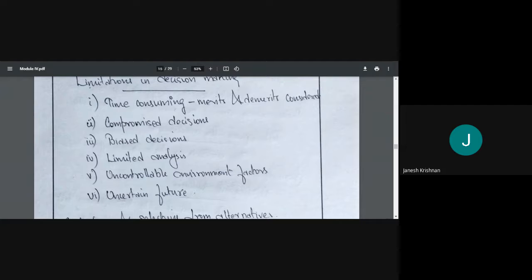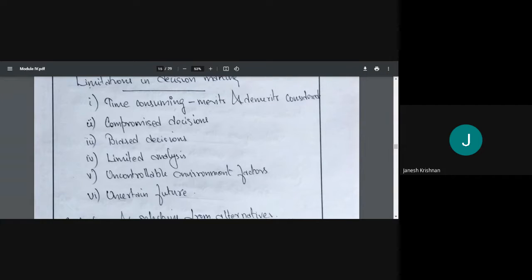Then environmental factors. There will be political factors, social factors, technological factors, everything will be there, right? It will change. It's uncontrollable. It's beyond our control. The political situation may change. Cryptocurrencies were booming. Then suddenly China banned cryptocurrency mining. Everything will affect. Even international politics will also affect our firm.